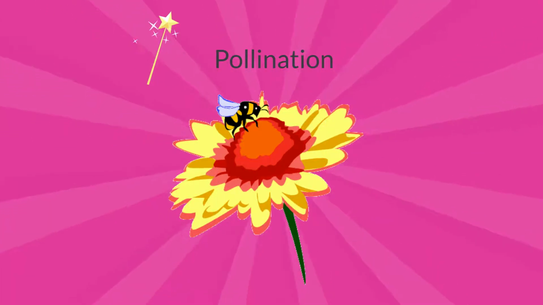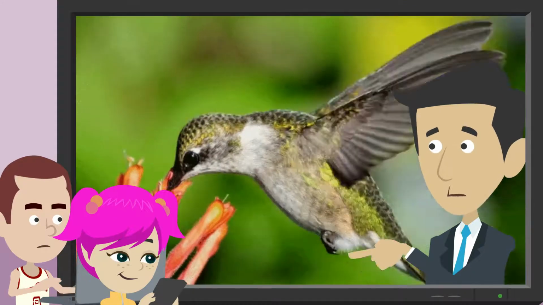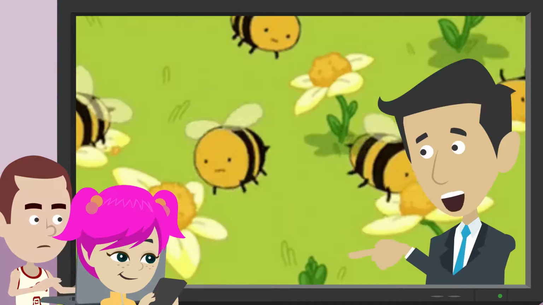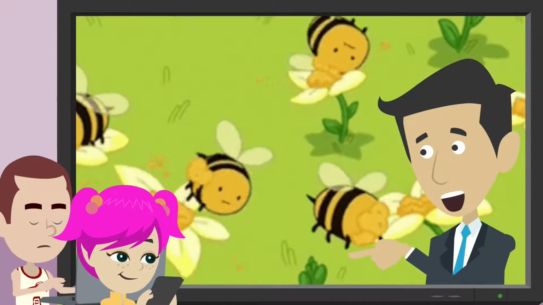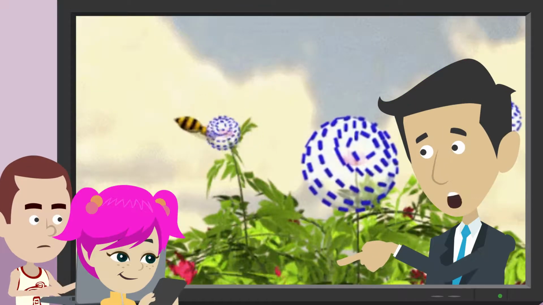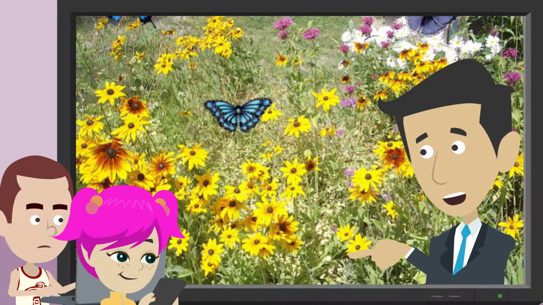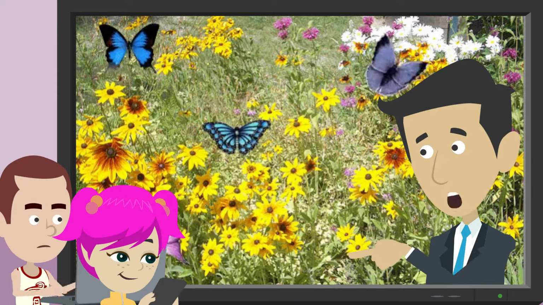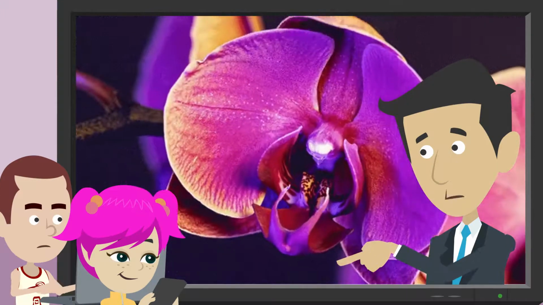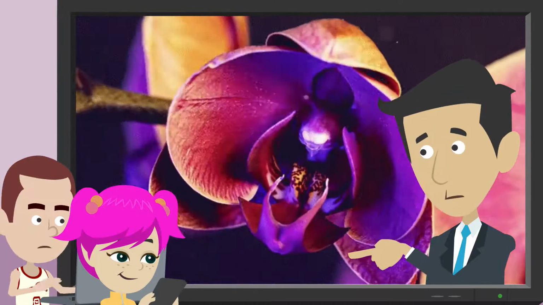Pollination. Some plants are pollinated by birds such as hummingbirds. A few are pollinated by bats. But by far, more plants are pollinated by insects than any other animal. Plants have adapted many characteristics to attract pollinators. The bright flowers attract bees, flies, butterflies and moths to the nectar and pollen. Sometimes, the lines on the petals guide insects down into the flower, or the aroma will attract pollinators.